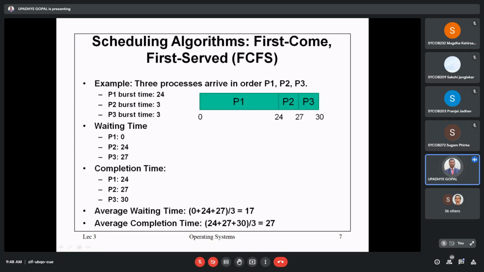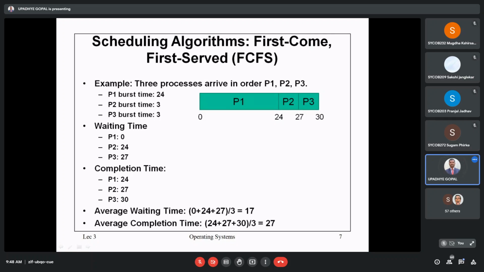First of all, it takes the first process, P1, because it comes first. It requires 24 units, so from 0 to 24, process P1 will be in execution mode.